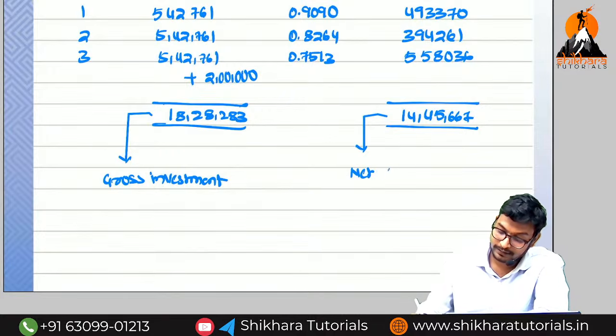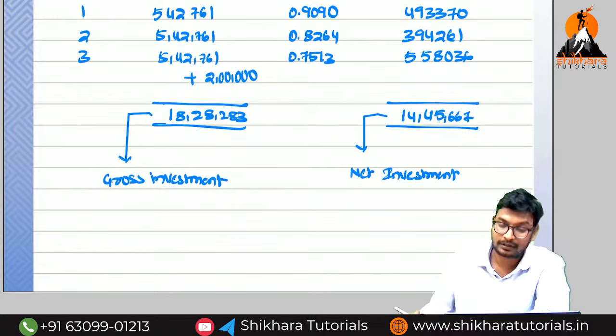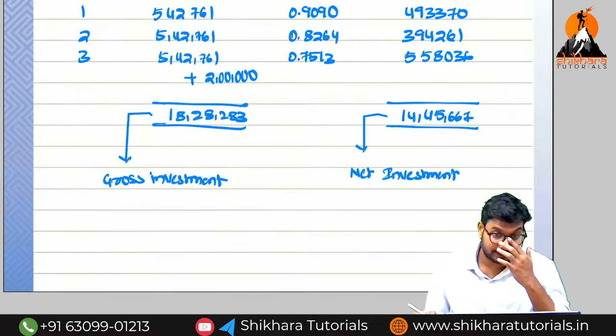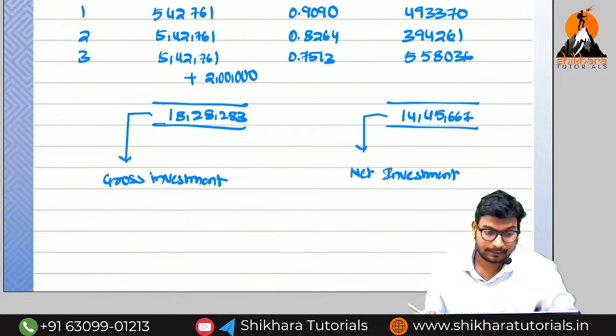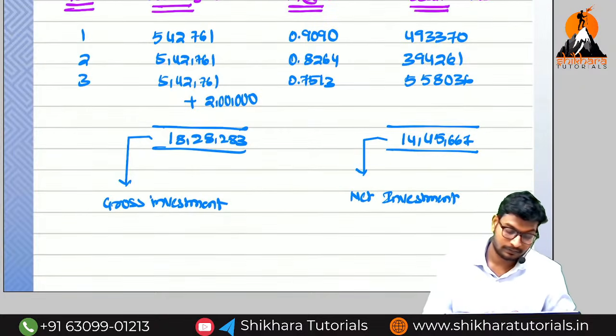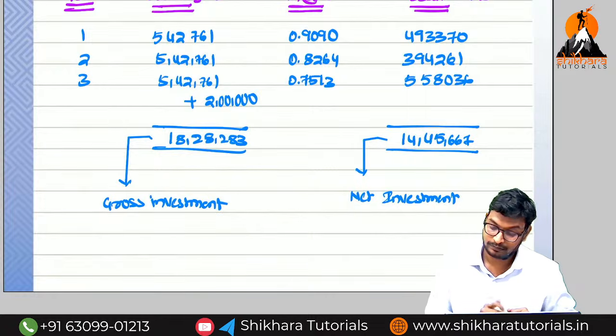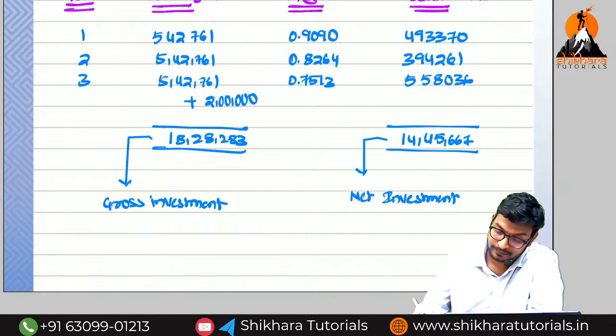So normally they will give the lease rental, but in this question we have to find it out. Second one wrong. 5,42,761 into 0.8264. Okay, guys, how much?